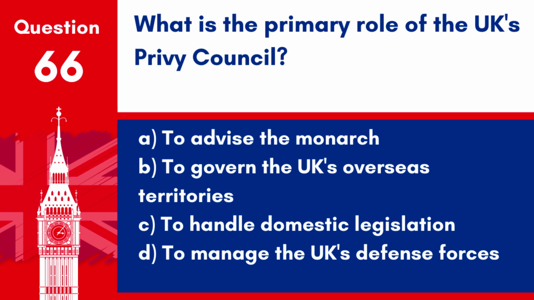Question 66. What is the primary role of the UK's Privy Council? A. To advise the monarch. B. To govern the UK's overseas territories. C. To handle domestic legislation. D. To manage the UK's defence forces. Answer A. To advise the monarch. The Privy Council historically advises the King or Queen and is involved in a range of executive responsibilities.